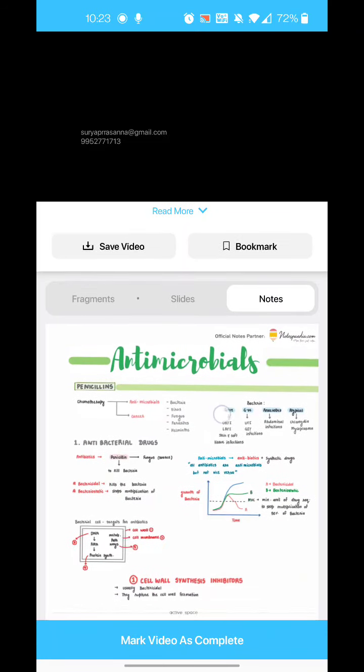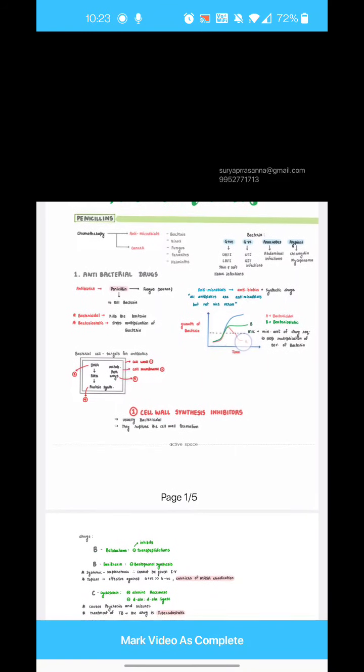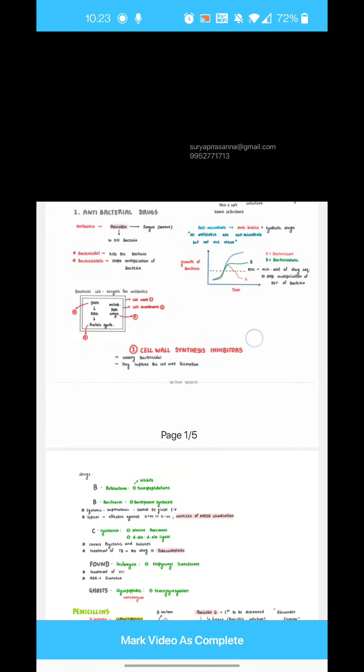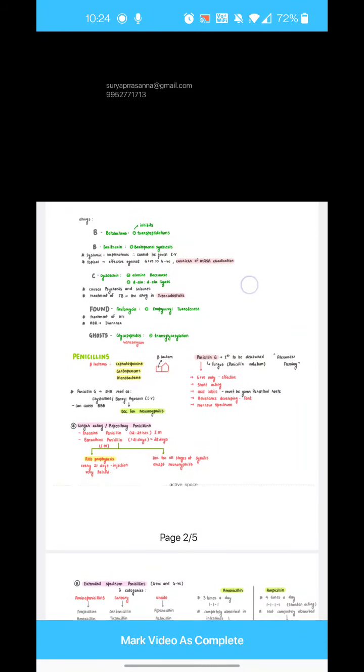So we'll discuss that. Now, whenever there is growth of bacteria, let me take you to a graph and show you. In the x-axis I will represent the time when the bacteria is multiplying, and in the y-axis I will show the growth of bacteria.